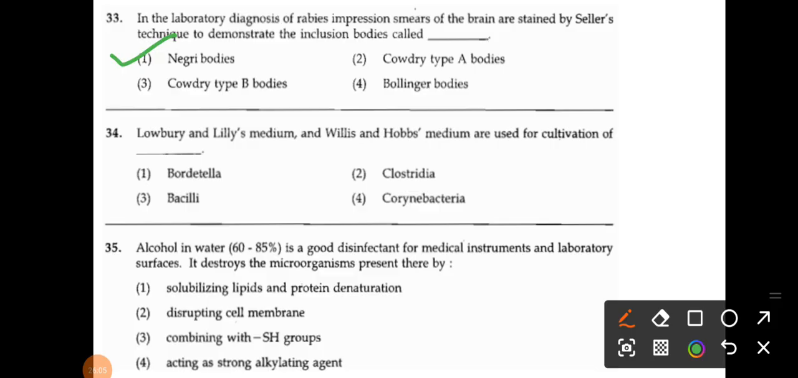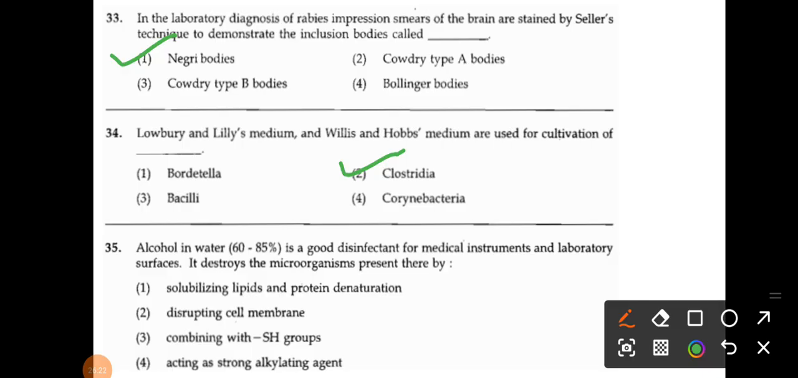Then Clauberg and Lilly's medium and Wilson and Hope's medium are used for the cultivation of Bordetella, Clostridia, Bacilli and Corynebacteria. So what is the correct answer? That is Clostridium species, the Clostridia.